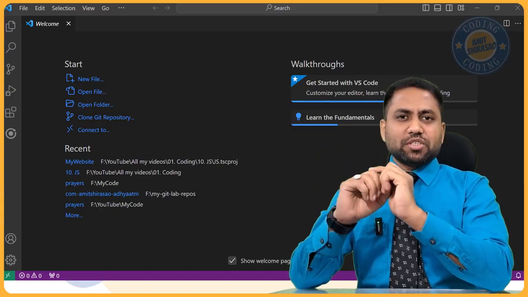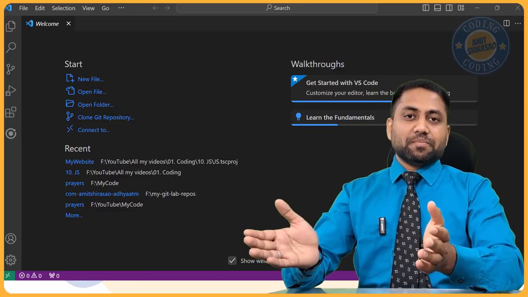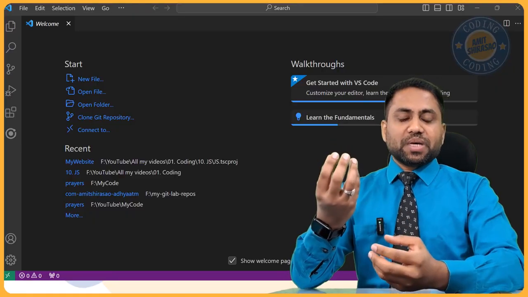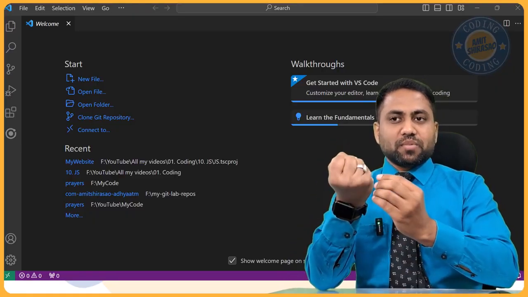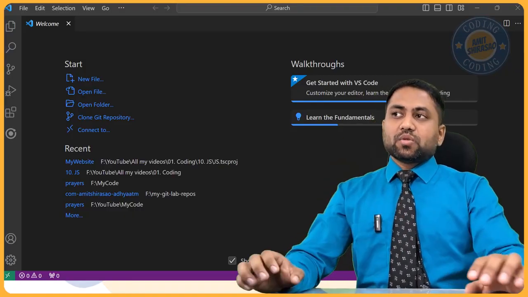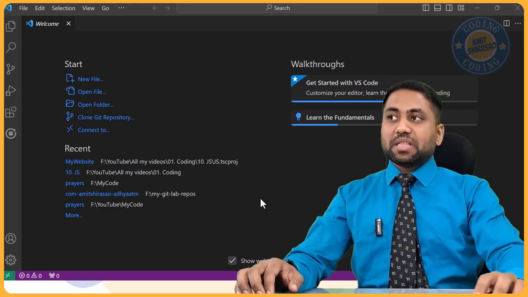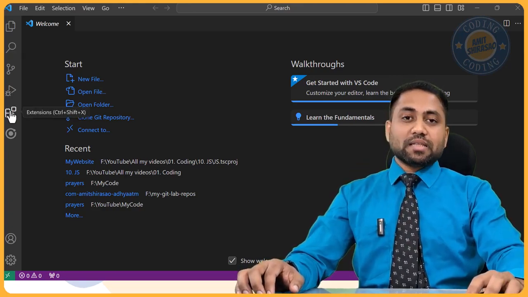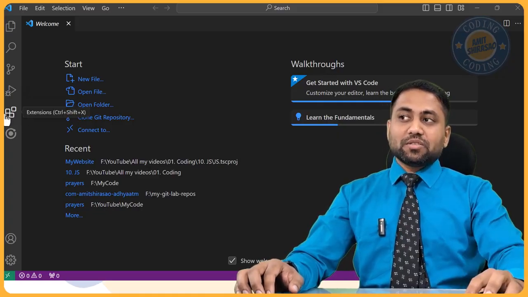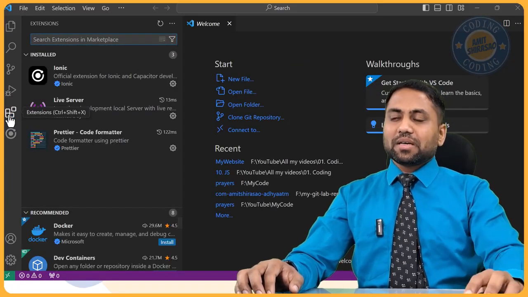If you want any additional feature, then you have to install a plugin. So it is extensible. Extensible means any software which is basic, and if you want more functionality, just extend it using plugins. So let us extend this IDE using two important plugins. One is Prettier and another is Live Server. Extensions can be installed using this particular button. Extensions means plugins, one and the same thing.